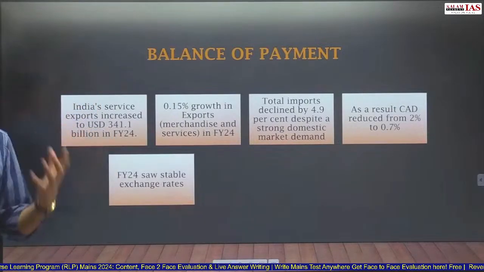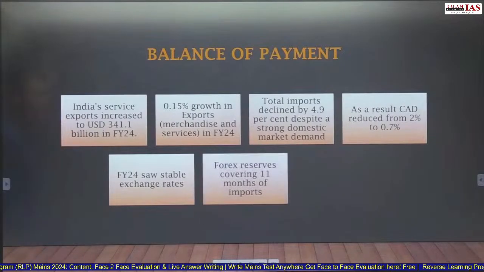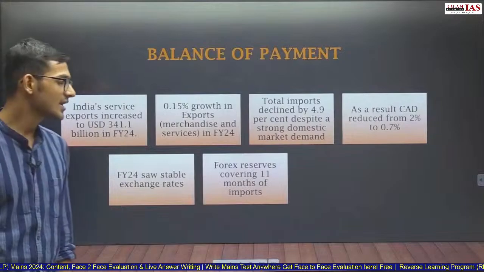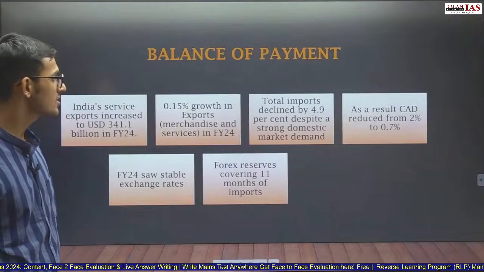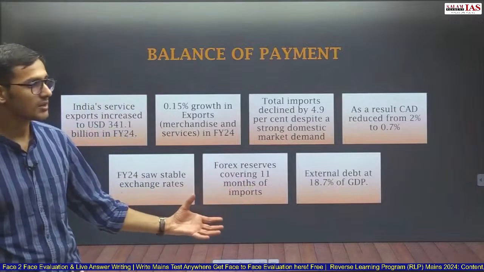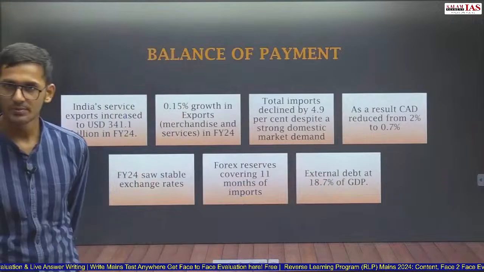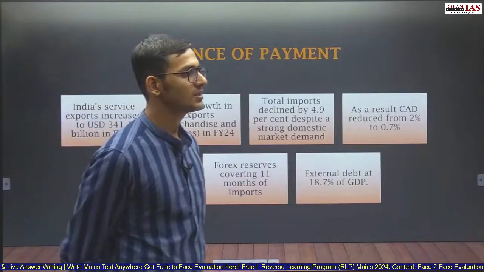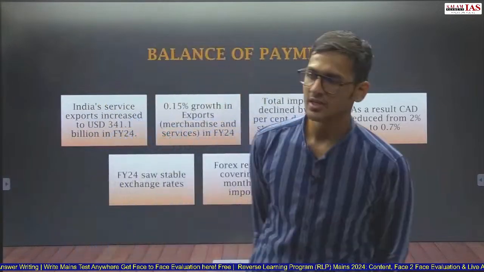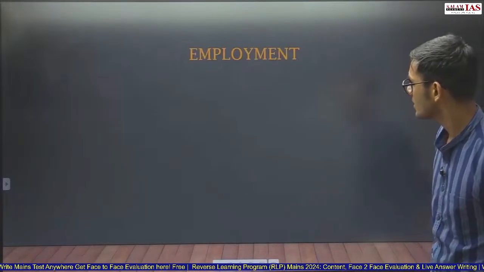Financial year 24 also saw a stable exchange rate of Indian rupee and US dollar. Forex reserve covering 11 months of imports are available with Reserve Bank of India. So import cover of 11 months is available with Reserve Bank of India. And external debt is currently 18.7% of GDP, which is manageable. Government tries to keep it under 20%. So 18.7% is a good enough figure.